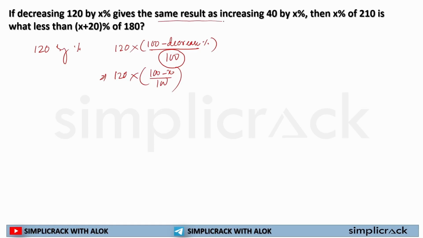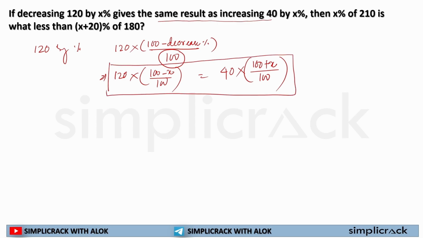It is the same result as increasing 40 by x percent. So if I have to find out 40 increased by x percent, I can write it as 40 multiplied by 100 plus x by 100, the way we used to find out percentage increase. So I have an equation here: 120 decreased by x, 40 increased by x. So if I try to solve this, the 100 denominator will cross out. 120 divided by 40 is equal to 3. So 3 into 100 minus x is equal to 100 plus x.